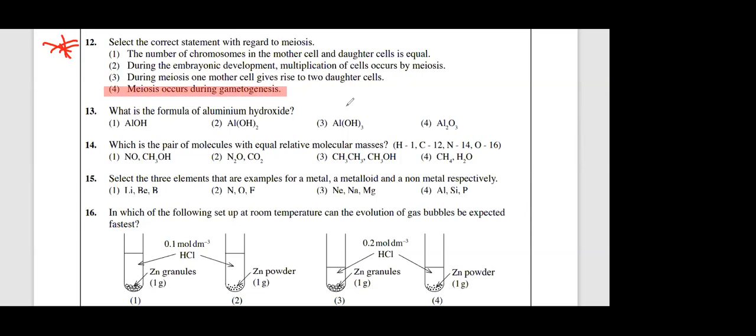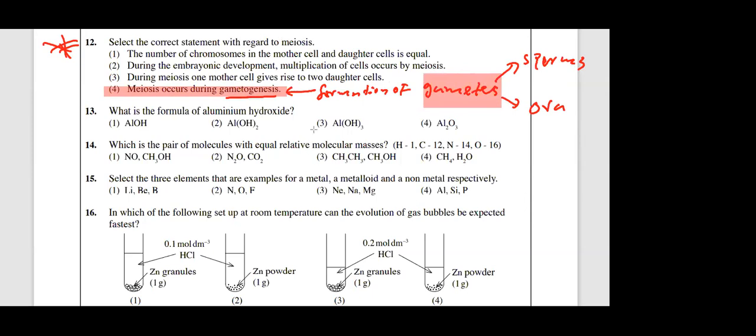Formation. Okay, please put an arrow. What is the meaning of gametogenesis? Formation of gametes. What are the two types of gametes? Sperms and eggs. Sperms and eggs or ova. These are the gametes. Male gamete sperm, female gamete ova.